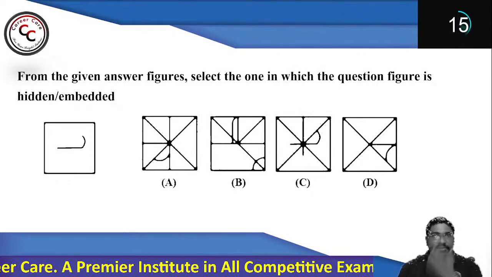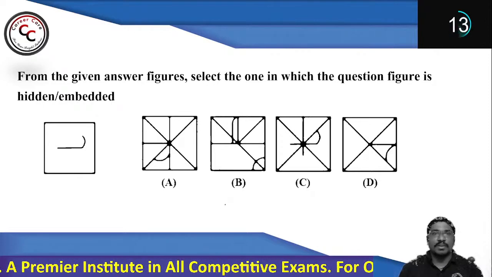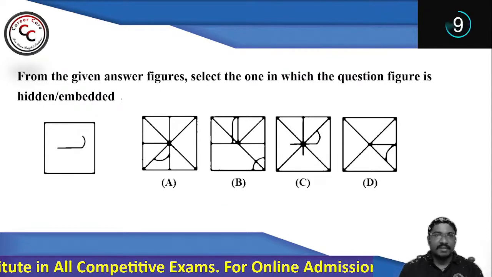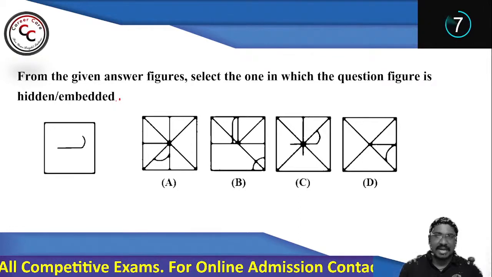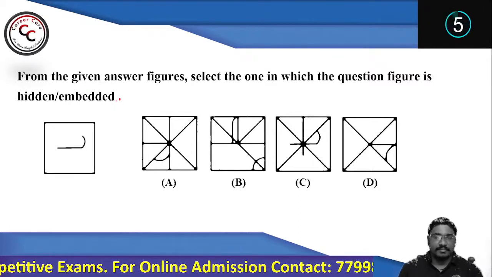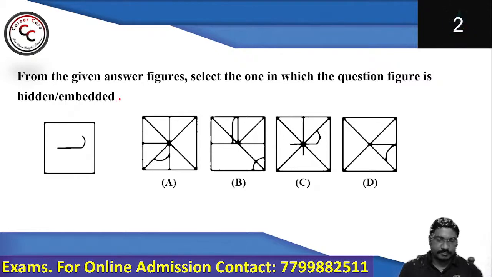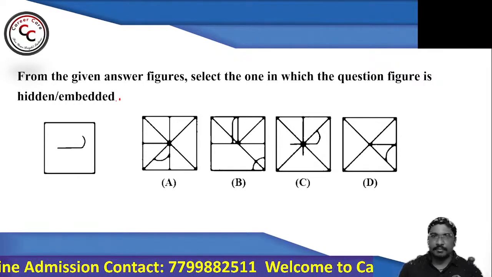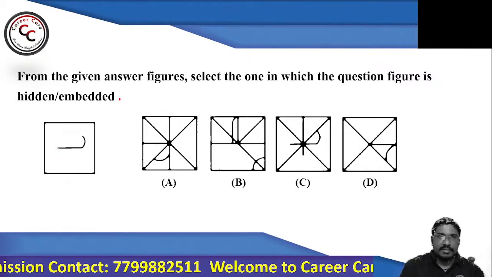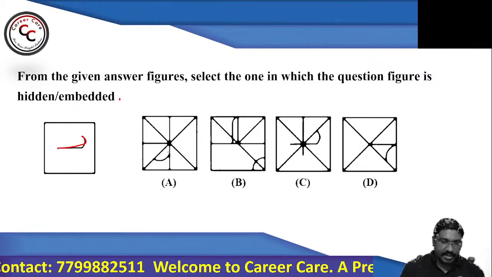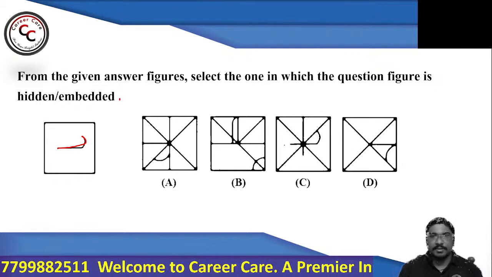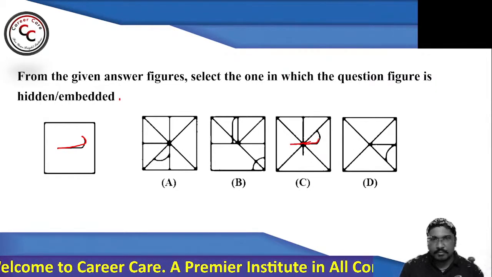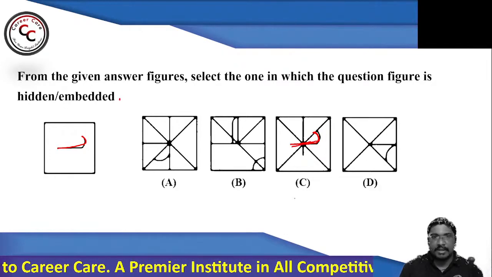From the given answer figures, select the one in which the question figure is hidden or embedded. Right? Hidden figure from the given options. So just check and tell me what your answer says. See, this shape you can get from option number C. Absolutely, Deepika. So here you can find this is the shape that is hidden.